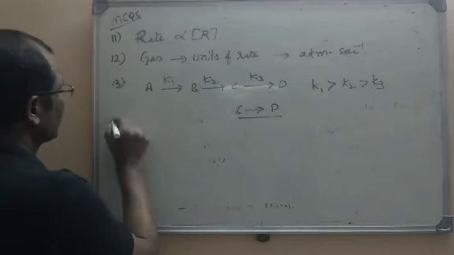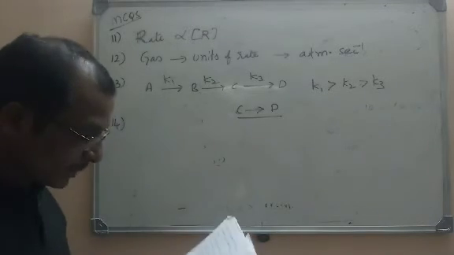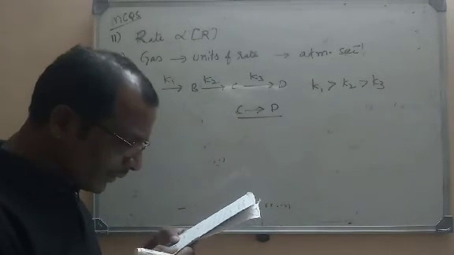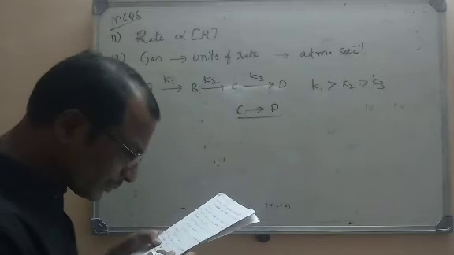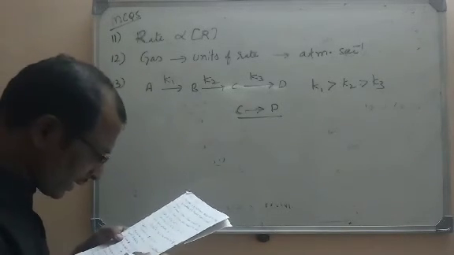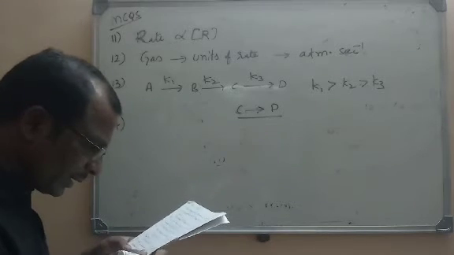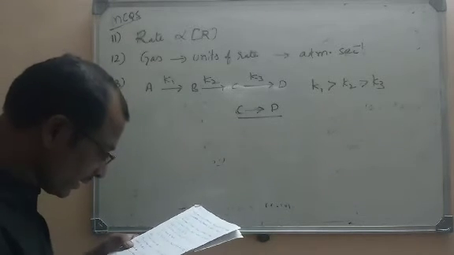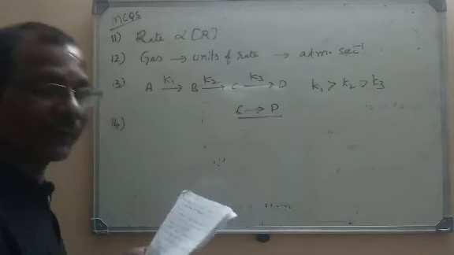So let us go to the next multiple choice question. For a first order reaction, if A is the initial concentration of the reactant, then half life.